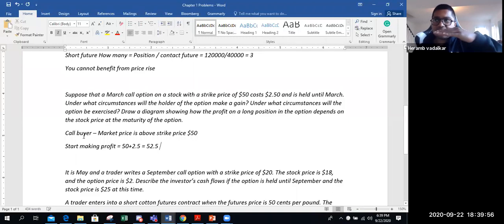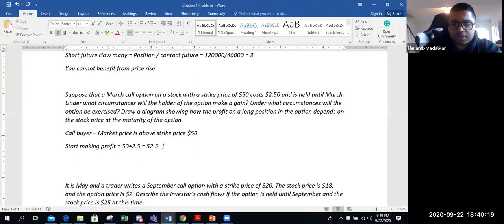So till 50, you would be making a loss. After 50, you will start recovering, but beyond 52.5, you will turn profitable. So your break even price is 52.5. The strike price of the call option plus the cost of option.